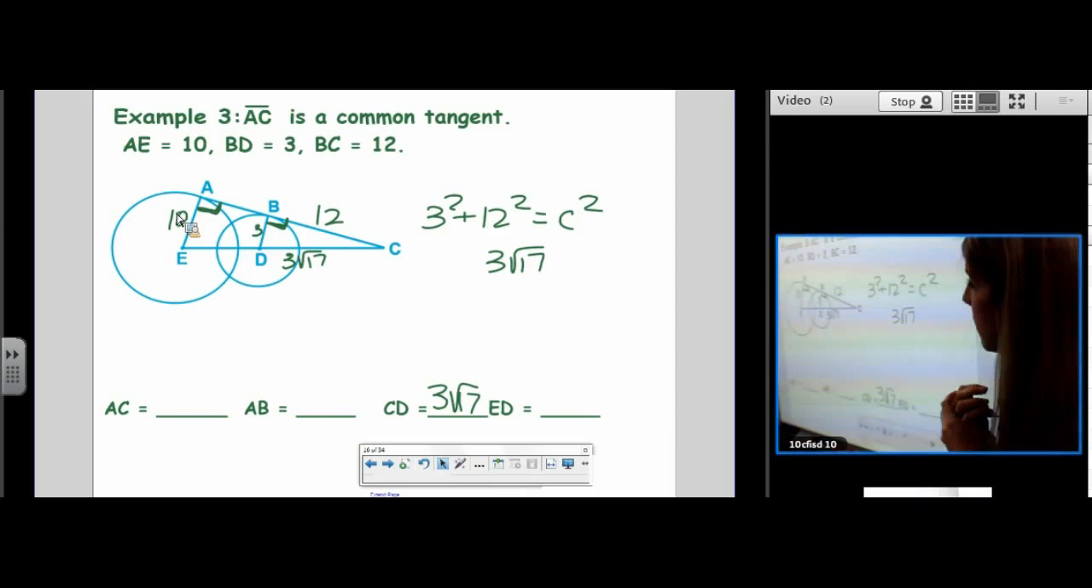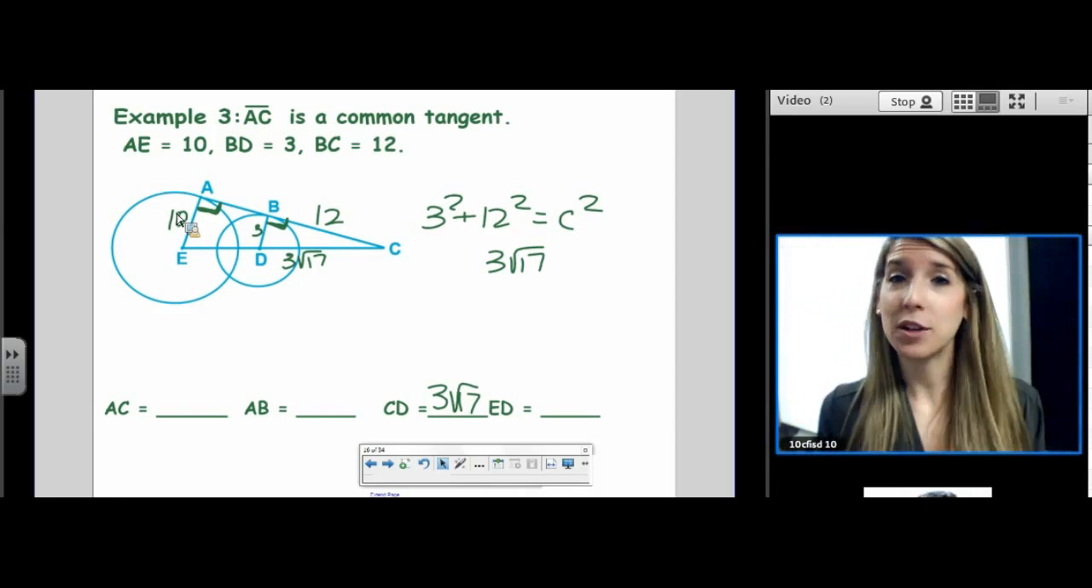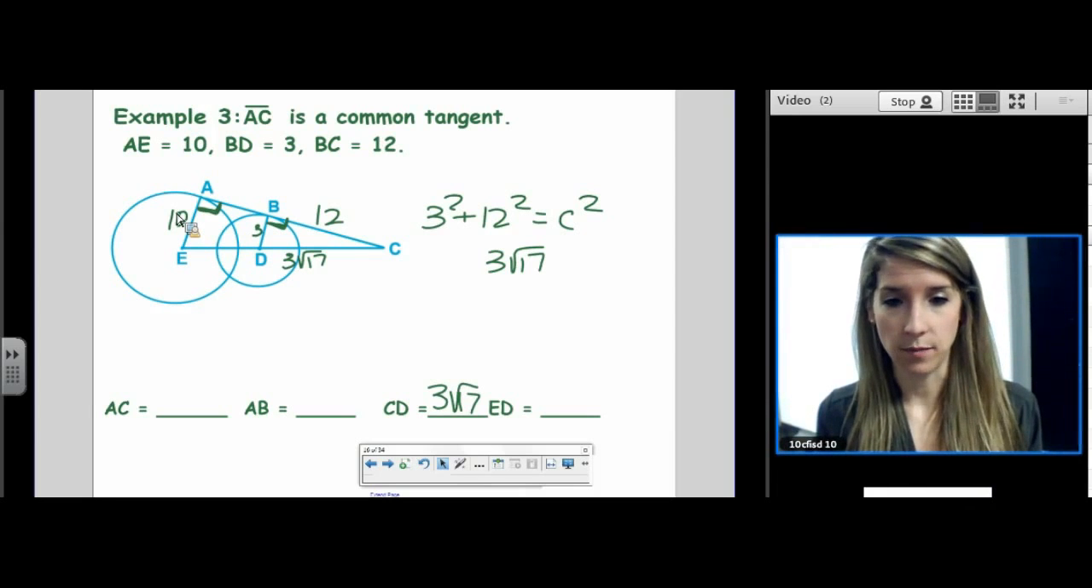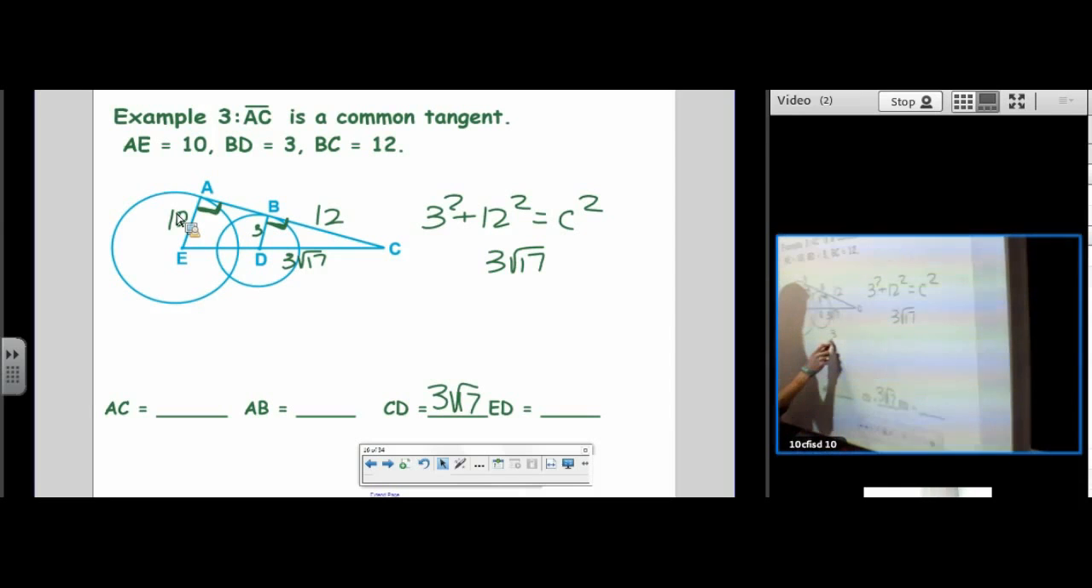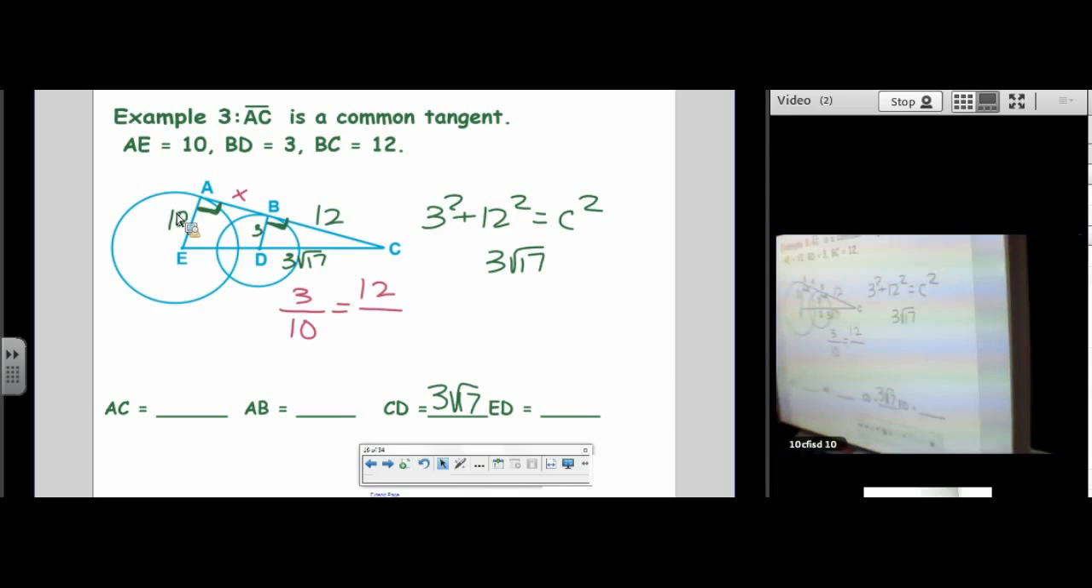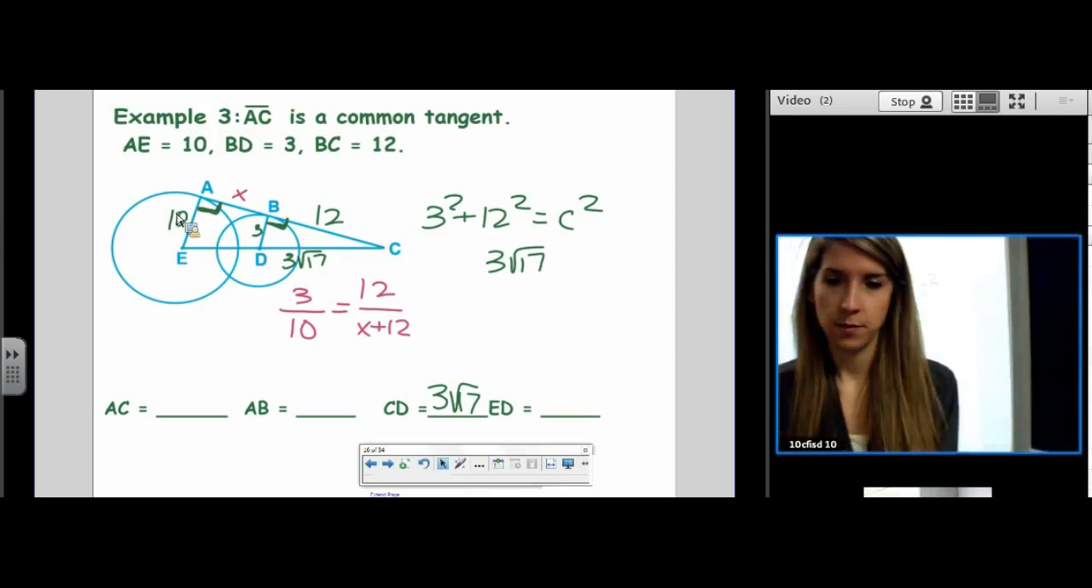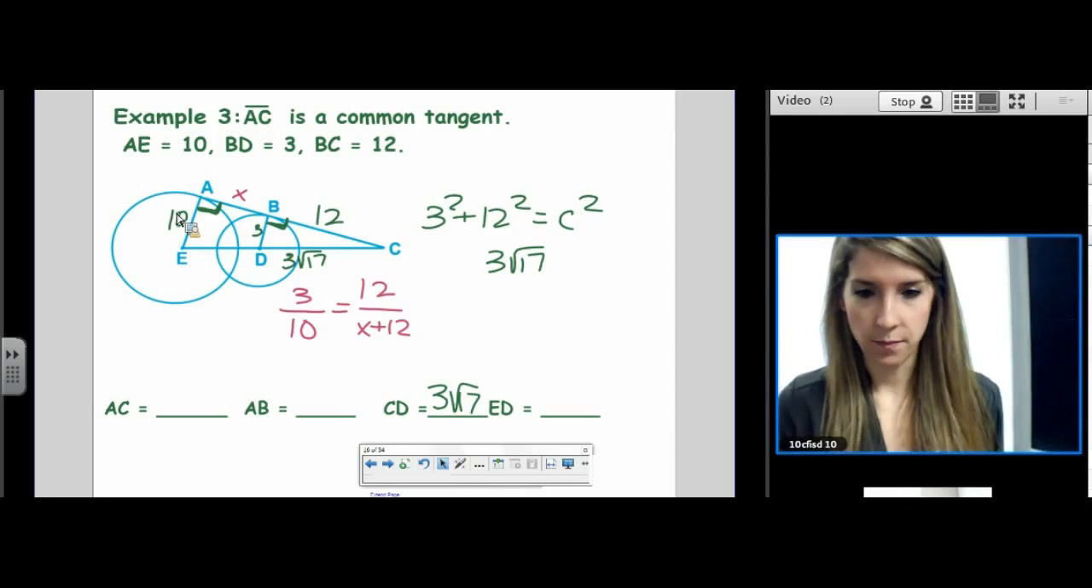To find the rest of the parts, it looks like we're going to have to use similar triangles and set up a proportion. So we could say 3 is to 10 as 12 is to, if I call this x, what would I say? 3 is to 10 as 12 is to, I would have to put x plus 12. You can't just put x. Good.